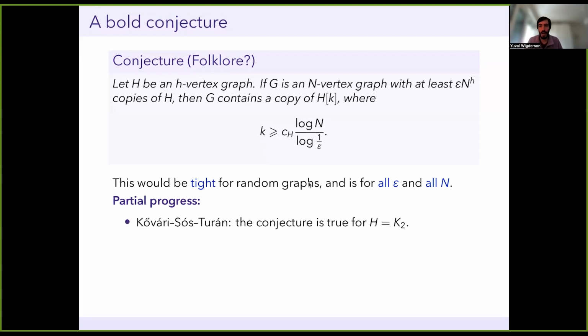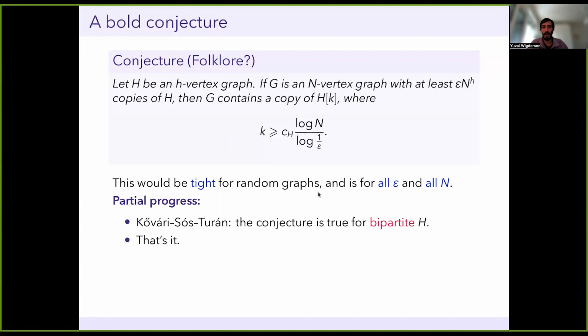So first of all, as we saw in the first slide, the Kővári–Sós–Turán theorem is exactly this statement in the case where the graph H is just a single edge. So the conjecture is definitely true when the graph is a single edge. Now, in fact, if you think about it a little bit, you'll see that the Kővári–Sós–Turán theorem actually gives you the same result if H is bipartite. It's some easy reduction. It's not very interesting. The entire bipartite case of this problem is somewhat degenerate. So this conjecture is at least true for bipartite H. So that's some nice partial progress.